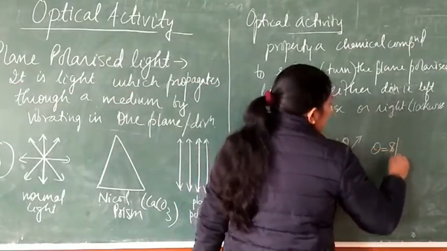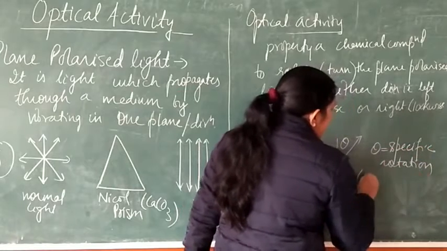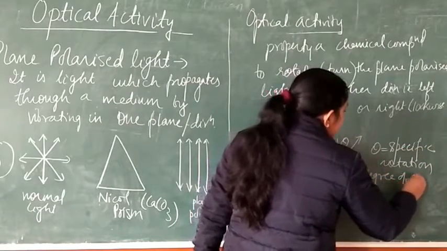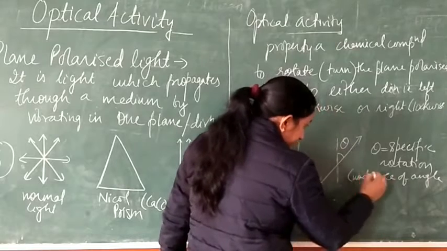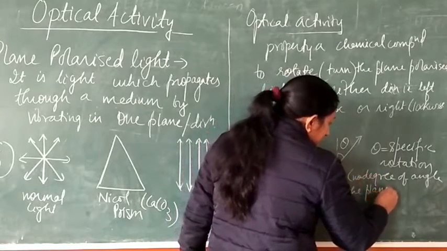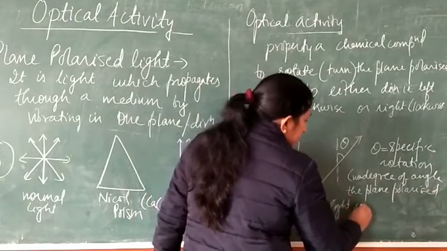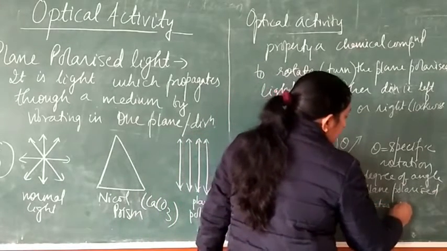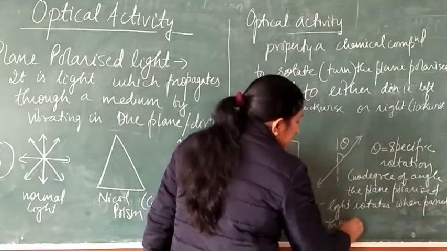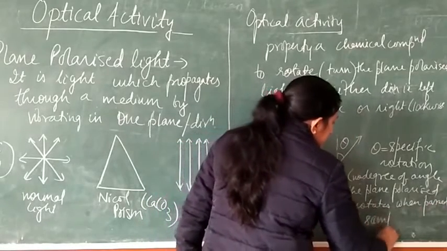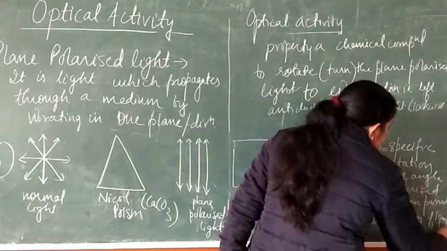So theta, student, is the specific rotation, and what it is, we can say, the number of degrees of angle the plane polarized light rotates or turns when passed through a sample of 1 decimeter length and 1 gram per ml concentration.